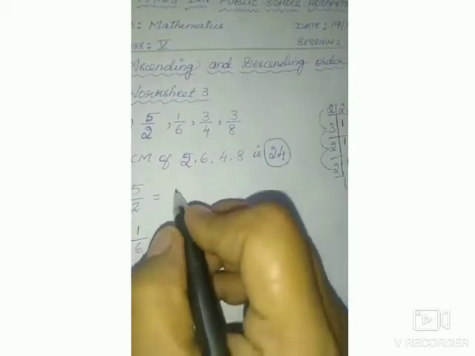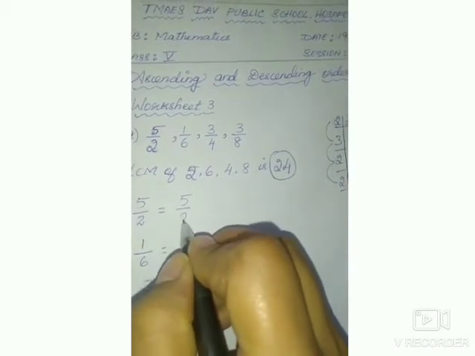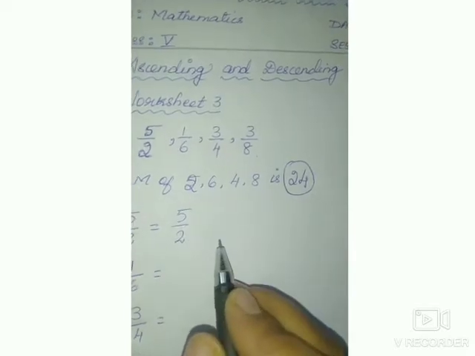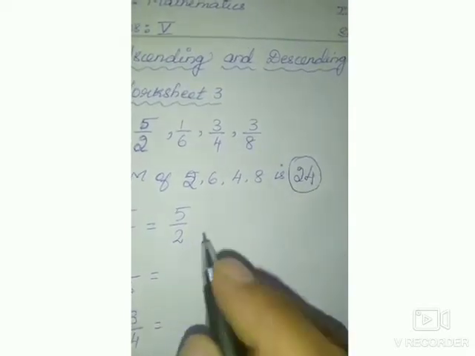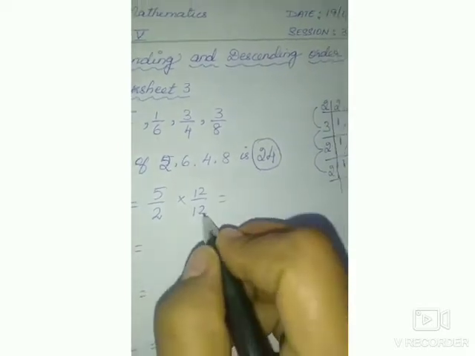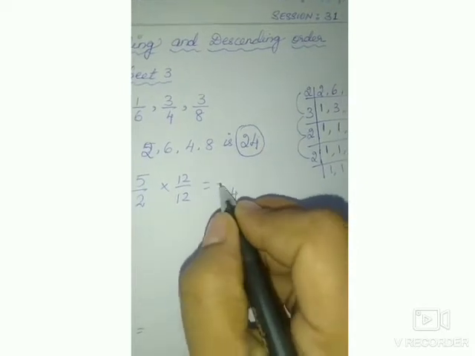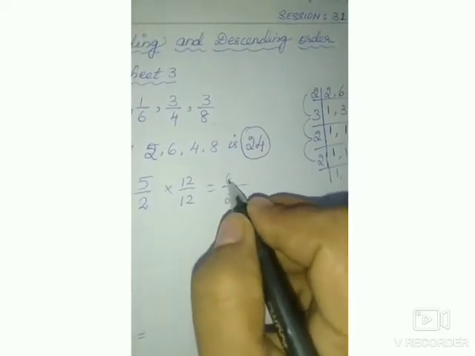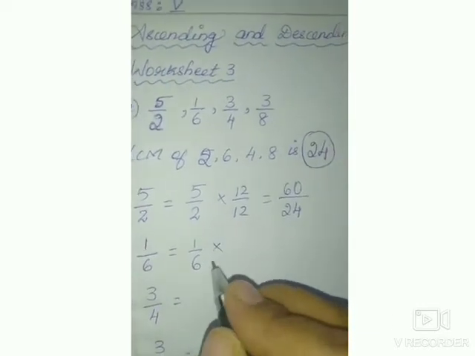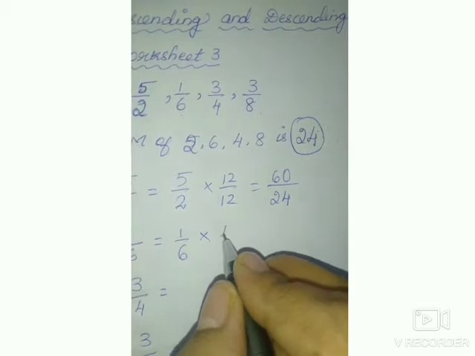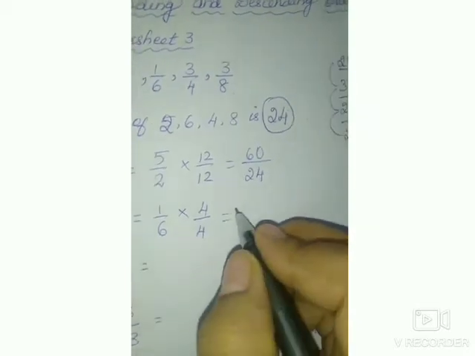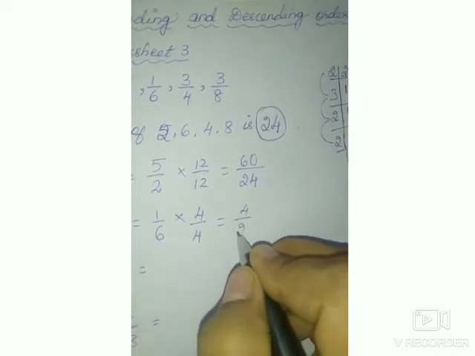Now consider the first fraction, children, 5 by 2. So I have to make the denominator 24. 2 multiplied by 12 gives you 24. So multiply the numerator and denominator by 12. 2 12s are 24. Then multiply the numerator: 5 12s are 60. Next consider the second fraction, 1 by 6. 6 times how many is 24, children? 4 times. So multiply numerator and denominator by 4. 4 1s are 4. 6 4s are 24.